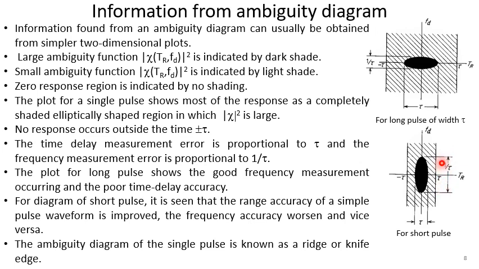So for a long pulse and a short pulse, the situation is just opposite. The ambiguity diagram of a single pulse is known as a ridge or knife edge.